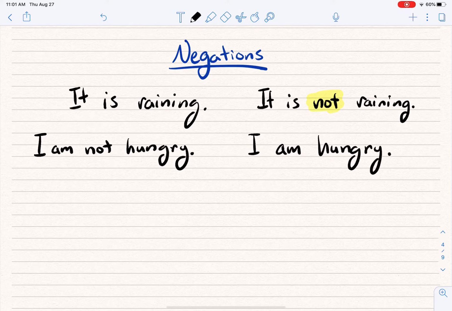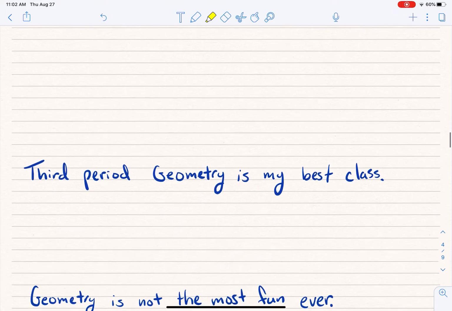Okay? And so those are negations of each other. This time, I took the not and I threw it out the window. I didn't want it. This first statement didn't have a not, so I had to put one in. The second statement had a not, so I had to take it out. And that's how negations work. We don't need to spend too much time on this because they're too easy. But let me give you a couple examples.